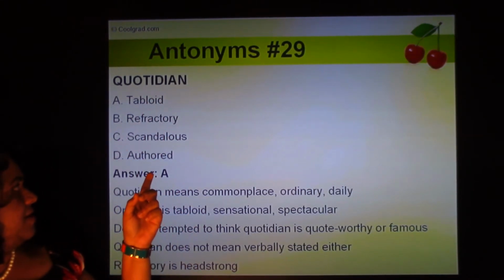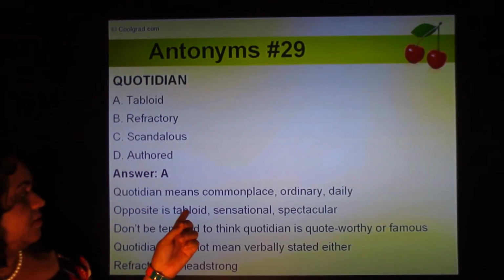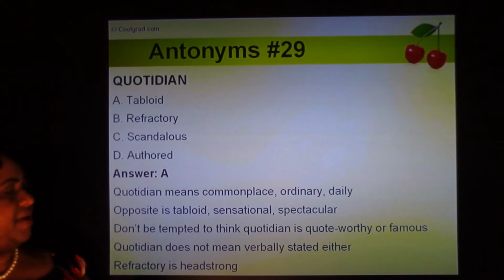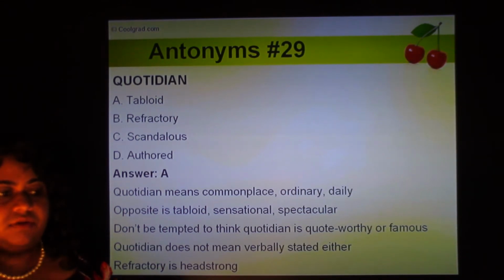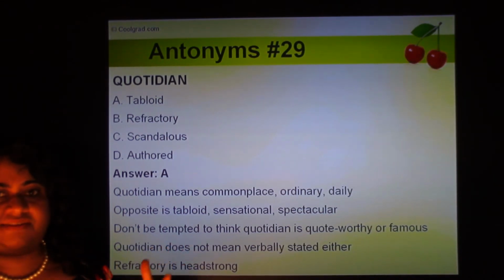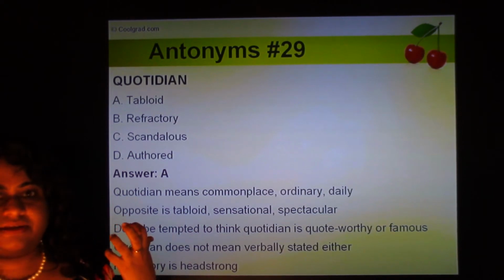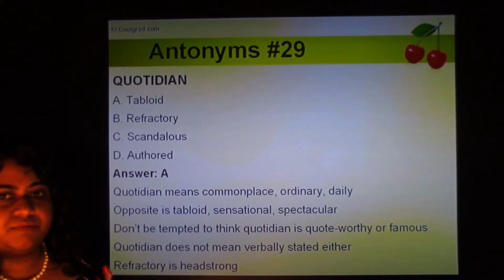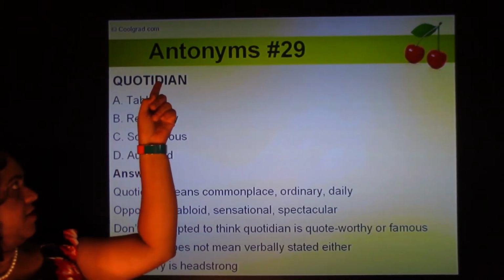Opposite of quotidian is tabloid or sensational or spectacular. Tabloid means something that goes out in the magazine, in the headlines, something that makes headlines, something that's newsworthy, something that's sensational, spectacular. So the opposite of quotidian is tabloid.